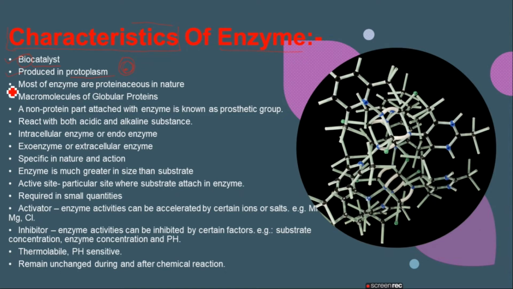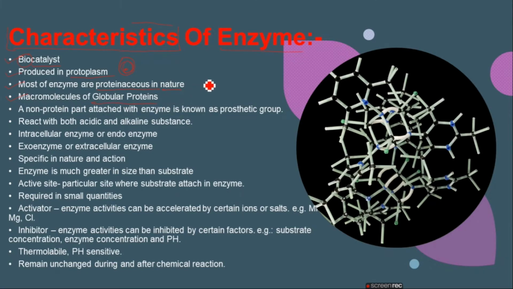And number third point is most important to be remembered. Most of the enzymes are proteinous in nature, right? While some of the enzymes are not protein because they are involved in the transformation of genetic material, and they are known as a ribozyme because they are made up of the ribonucleic acid. But most of the enzymes, from lipase, pepsin, amylase, these all the enzymes are proteinous in nature. They are macromolecules, they are bigger molecules of the globular protein.